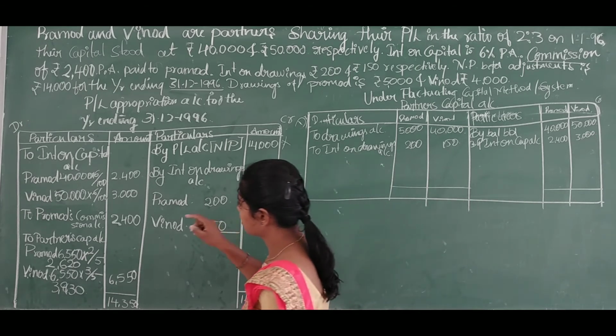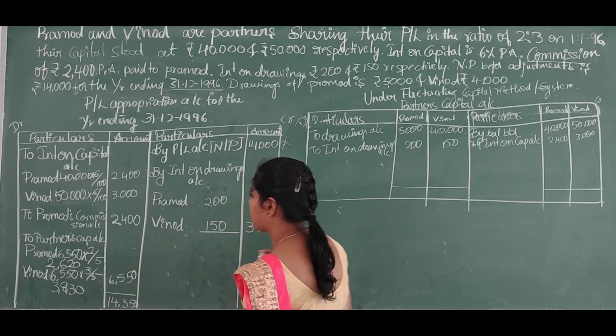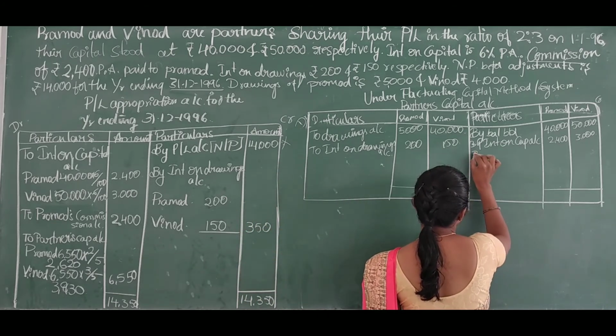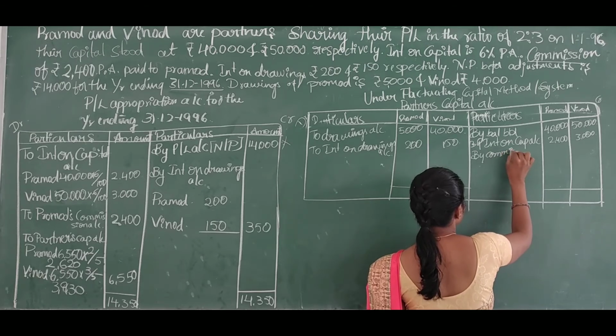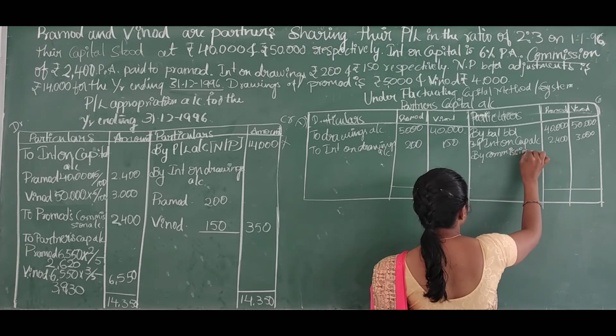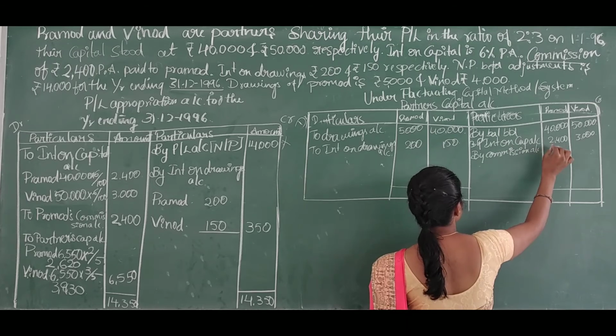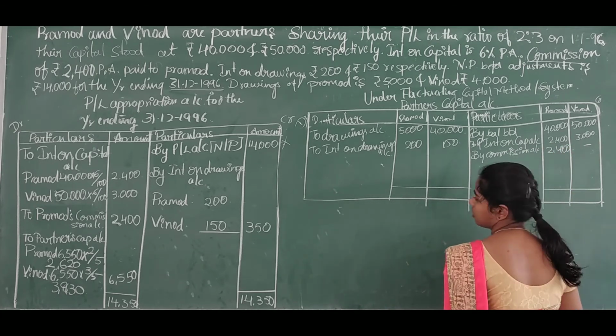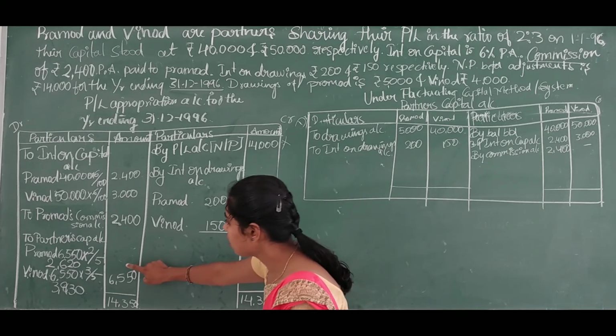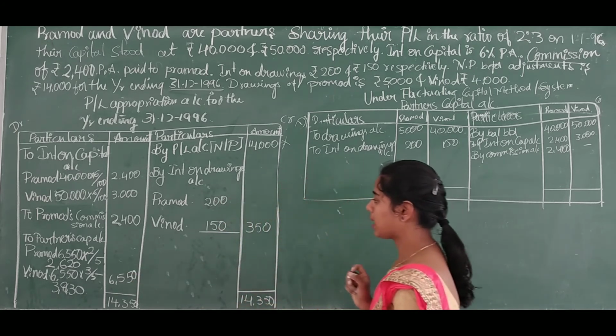Then commission paid to Pramod, by commission account, is 2,400 paid to Pramod only. Then we have profit shared to partners.